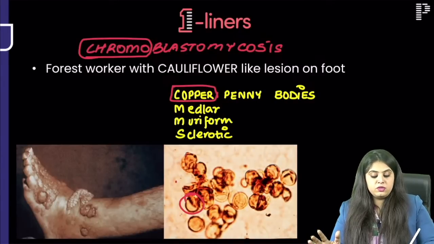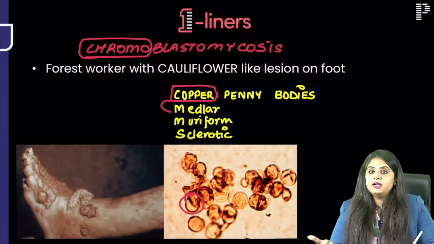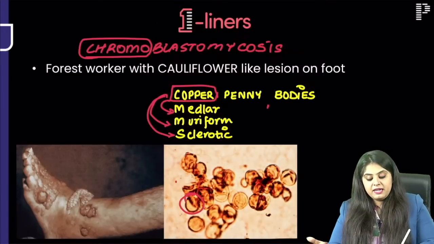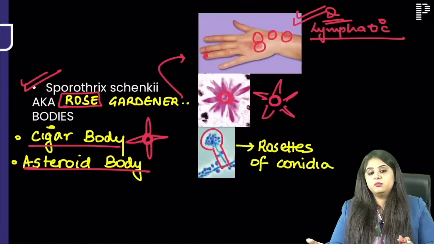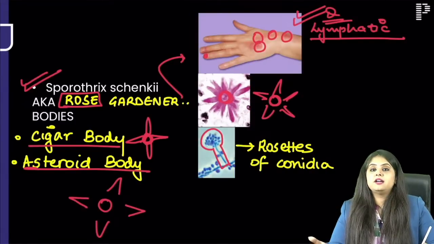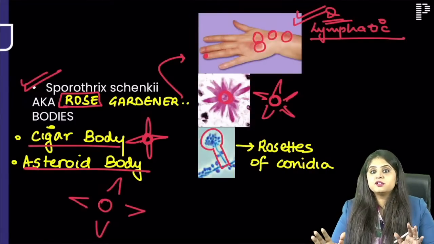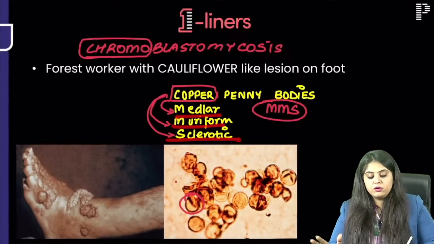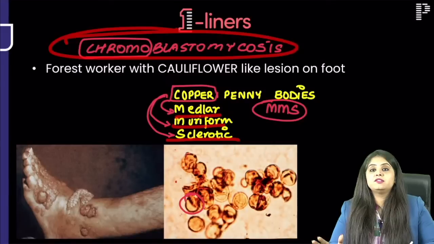Everyone is writing, very good. Copper penny bodies are known as medullary bodies, muriform bodies and sclerotic bodies. Medullary, muriform and sclerotic bodies. Please don't mess up in these bodies. If they write cigar and star, cigar and star is seen in the rose gardener's disease, Sporothrix. If they write copper and MMS, that is medullary, muriform, sclerotic, that is going to be chromoblastomycosis.